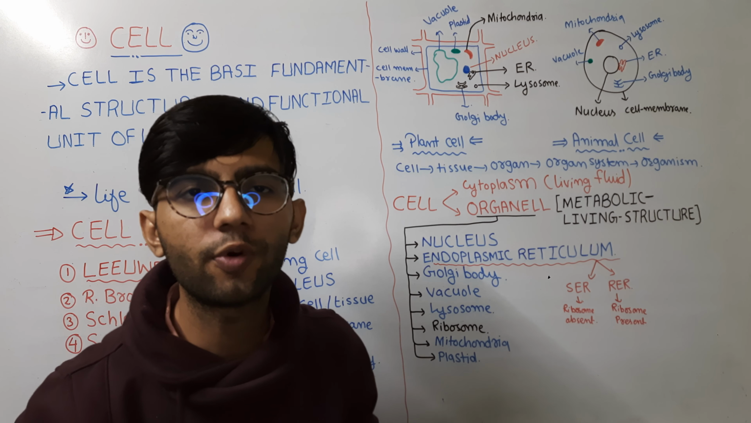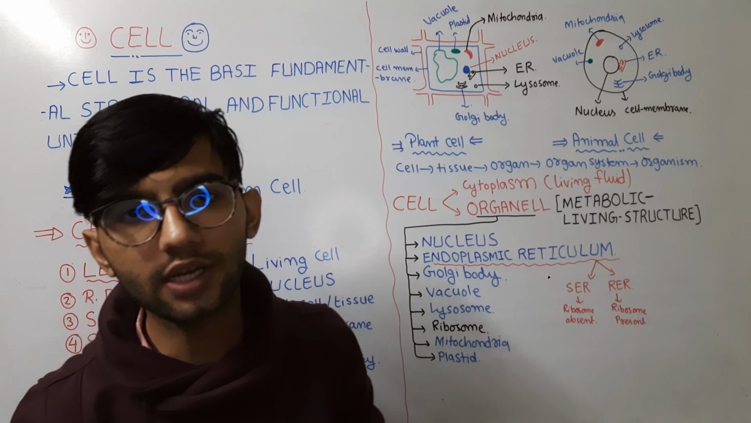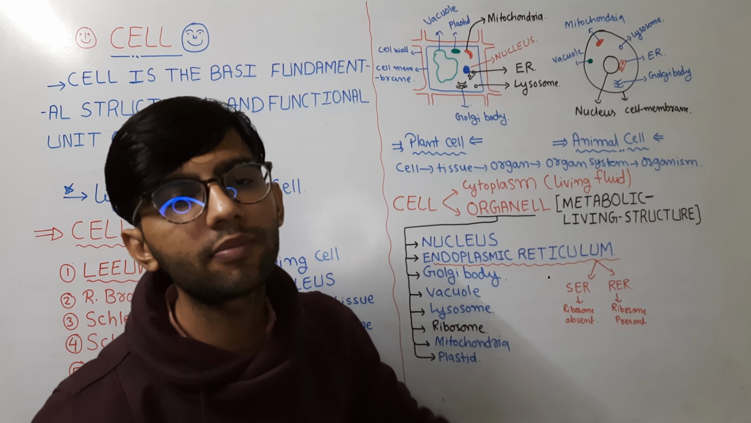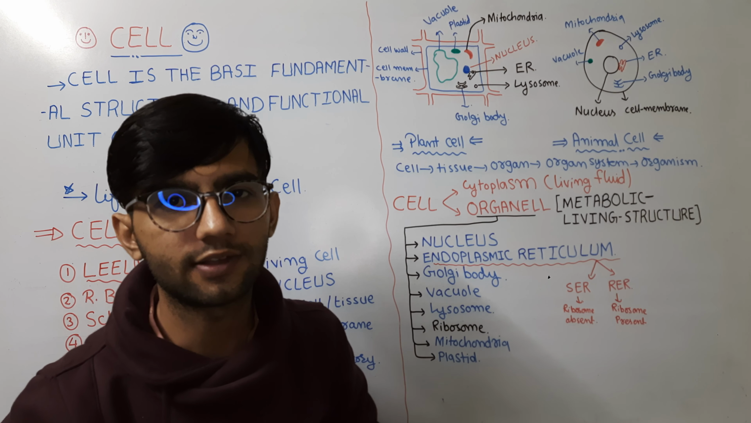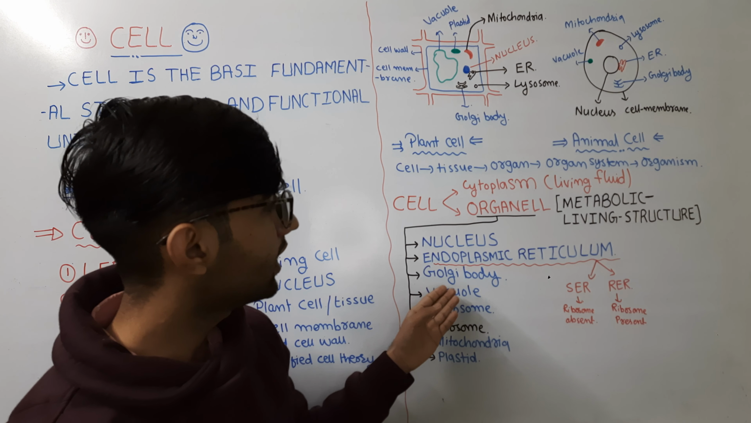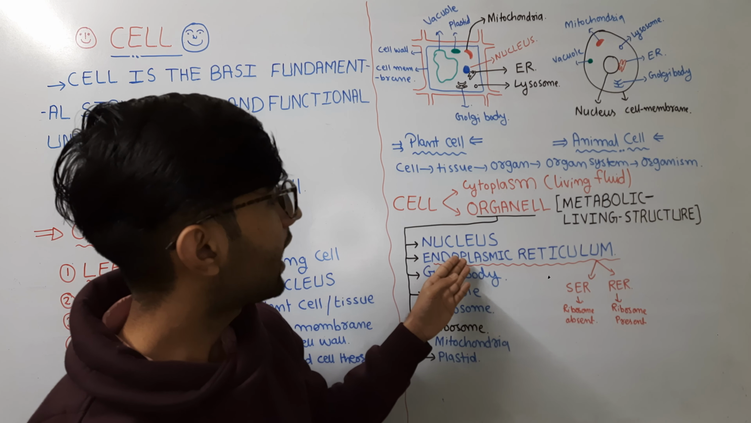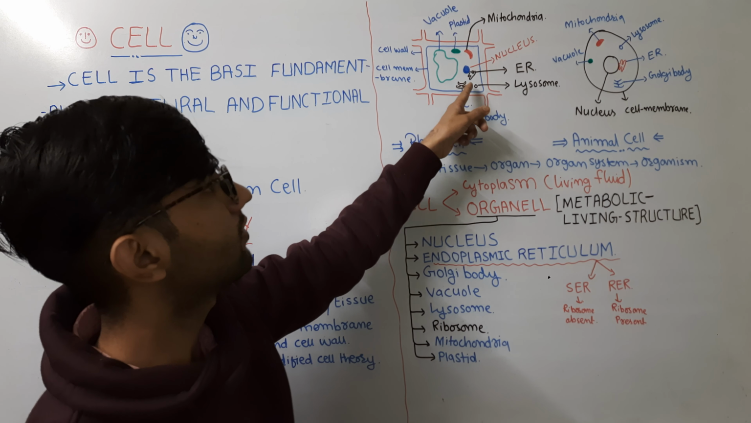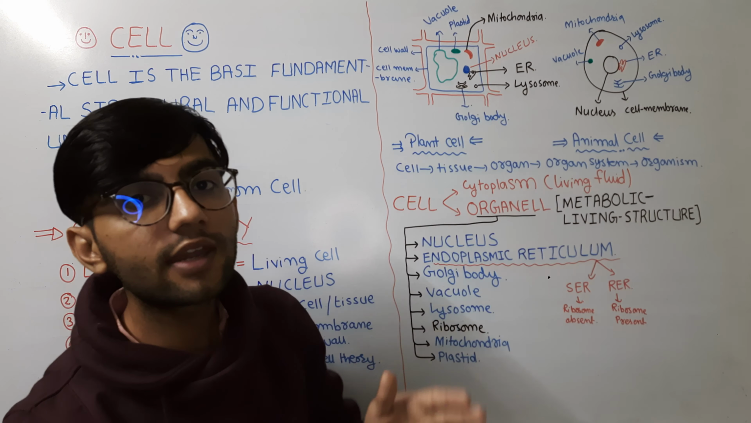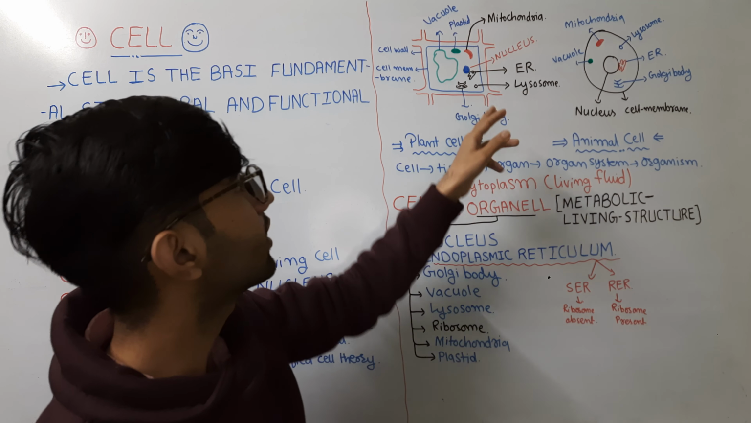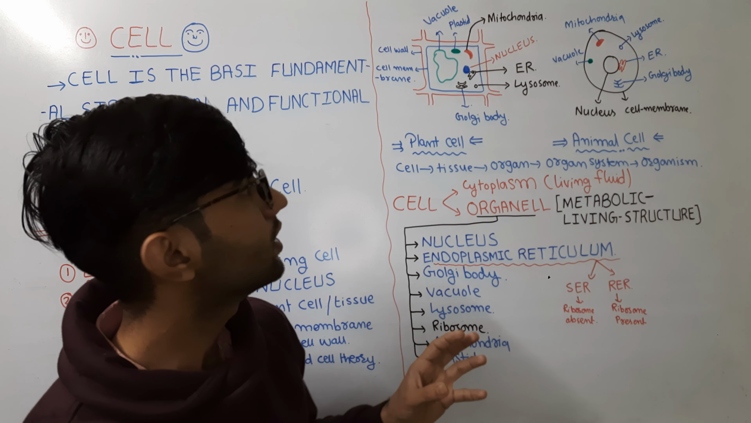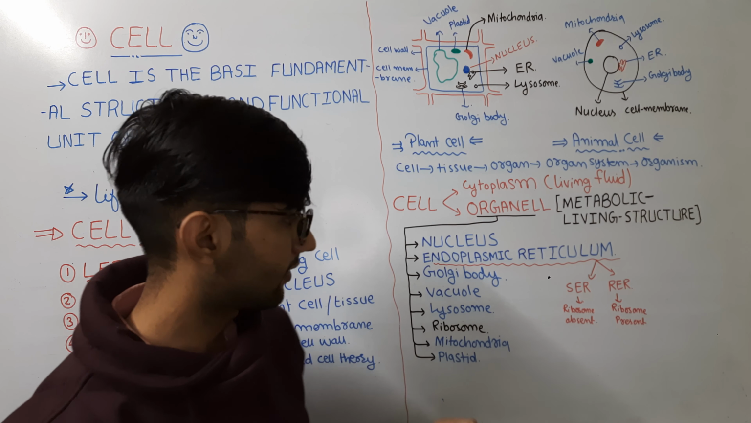The endoplasmic reticulum performs functions such as the secretion of lipids, performed by the SER, and the RER performs protein synthesis. Next is the Golgi body, which is formed by the endoplasmic reticulum. The endoplasmic reticulum is a membrane-shaped structure found beside the nucleus inside the cell. The Golgi body is also a membrane-bounded structure, but it is found far away from the nucleus.